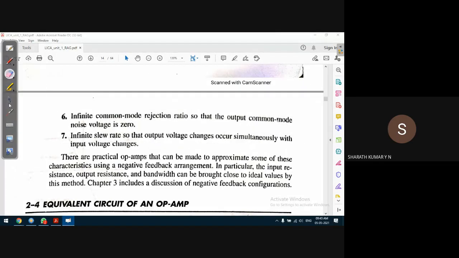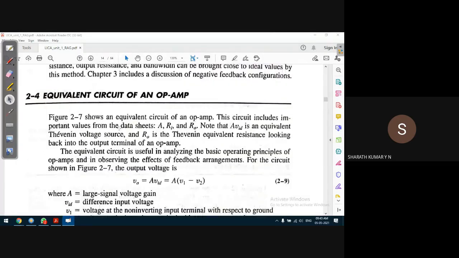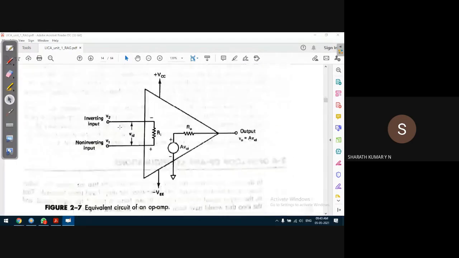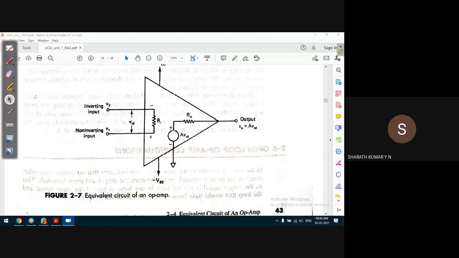Okay, so that's about the ideal op amp. Equivalent circuit of an op amp. For the equivalent circuit of an op amp, we consider it like this. That is the inverting input terminal and the non-inverting input terminal. So there exists an equivalent input resistance, and between these terminals the differential input voltage is generated.